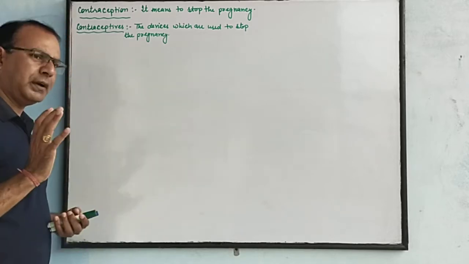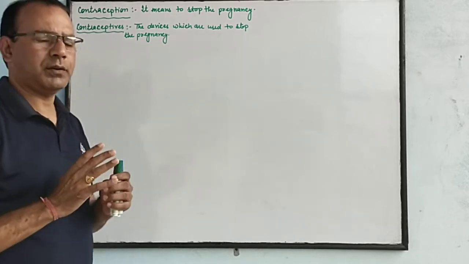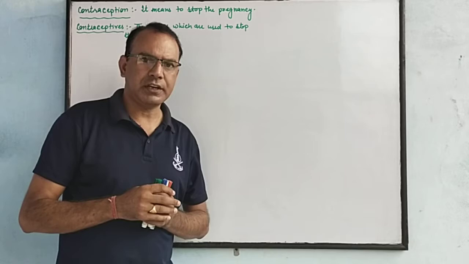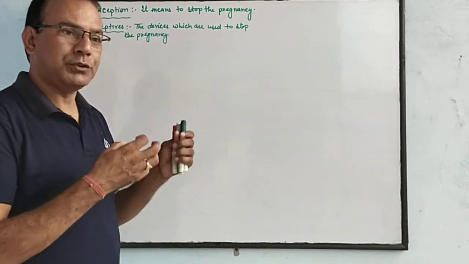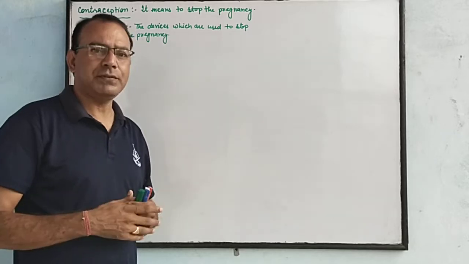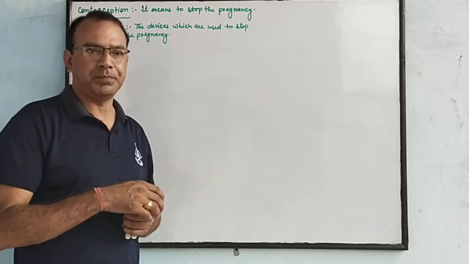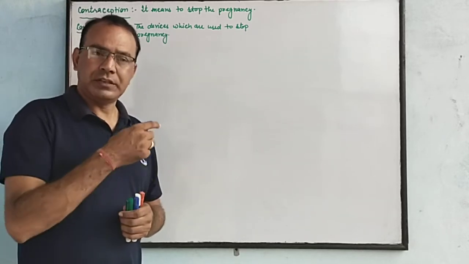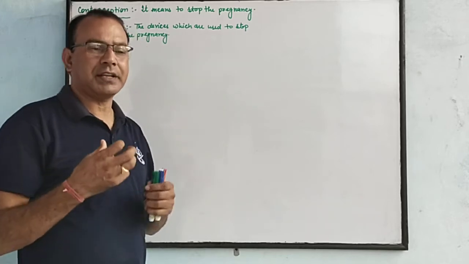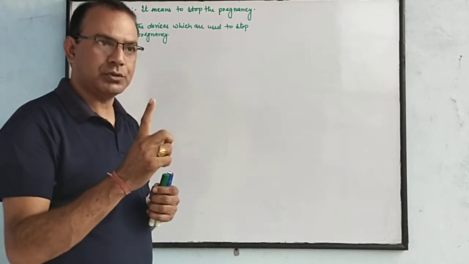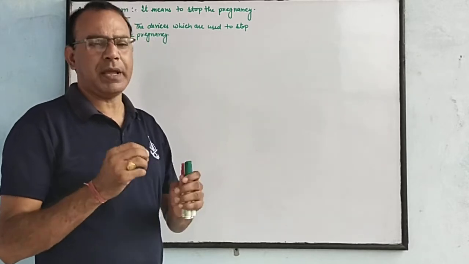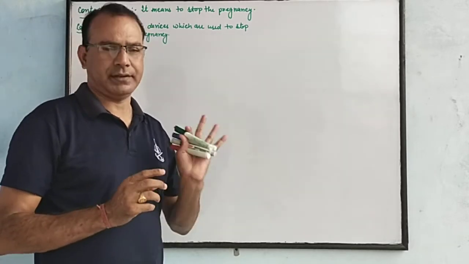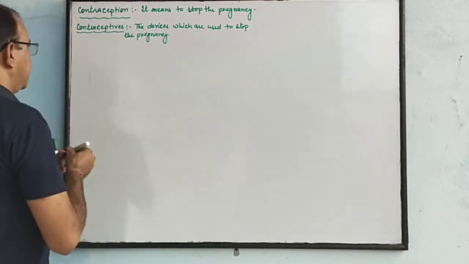Clear? There are different methods by which we can stop the increasing population rate. But before we use these methods, there are some beneficial effects that we should discuss. We use those devices which are easily available and have little or no side effect. Clear? The beneficial effect.